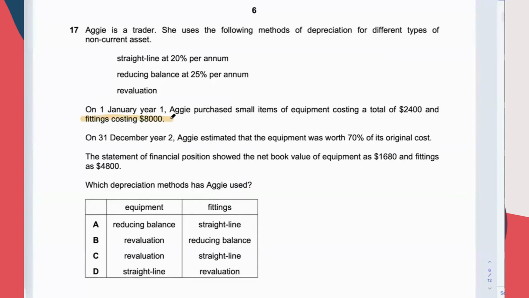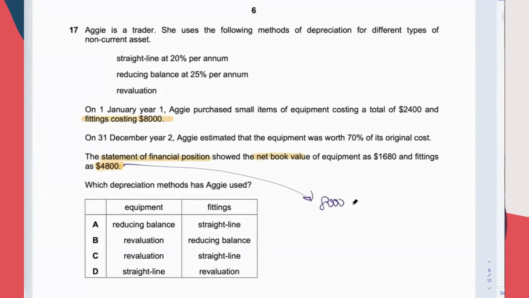So the fittings were bought for 8,000, and in the SOFP the net book value is 4,800. The 4,800 comes from 8,000 minus accumulated depreciation, which is known as net book value.